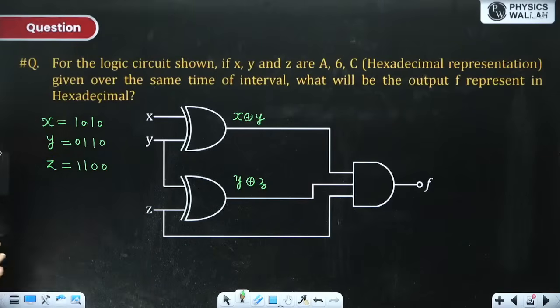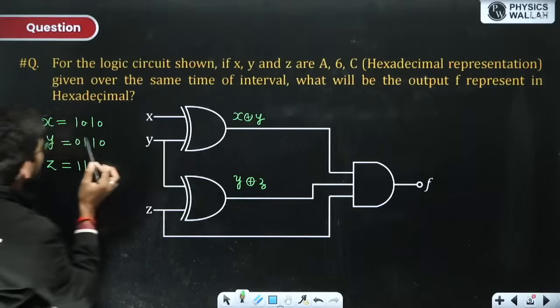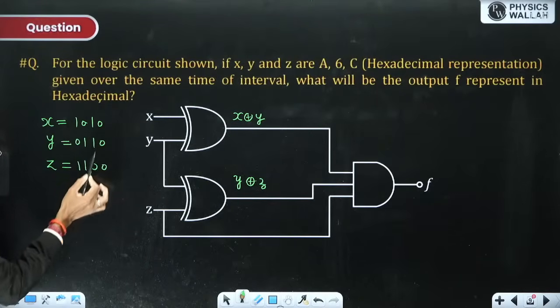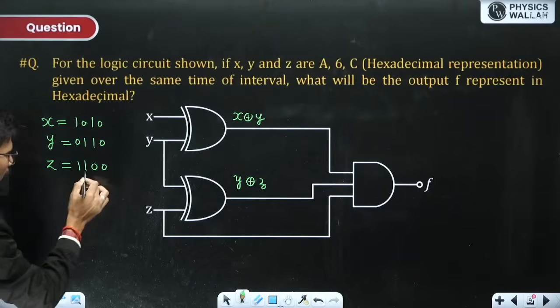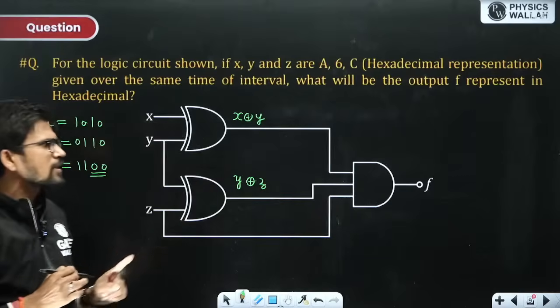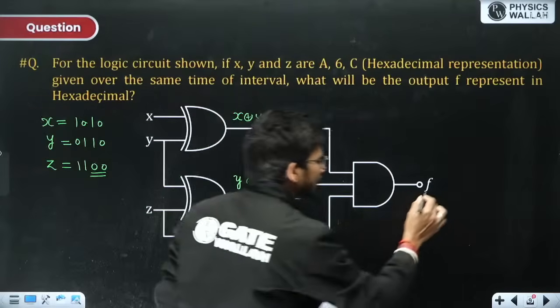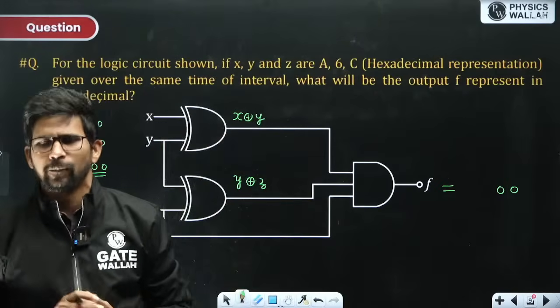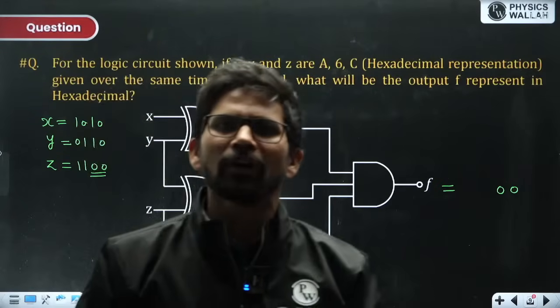Now you can say that. Now, this 1 0 1 are applied at the same time because of the same interval. Then 0 1 1 is applied, X Y Z. Then 1 1 0 is applied. Then 0 0 0. Now tell me, the last 2 bits of Z are 0 and Z is directly applied to this AND gate. So I can directly say that the last 2 bits of this F will definitely be 0.